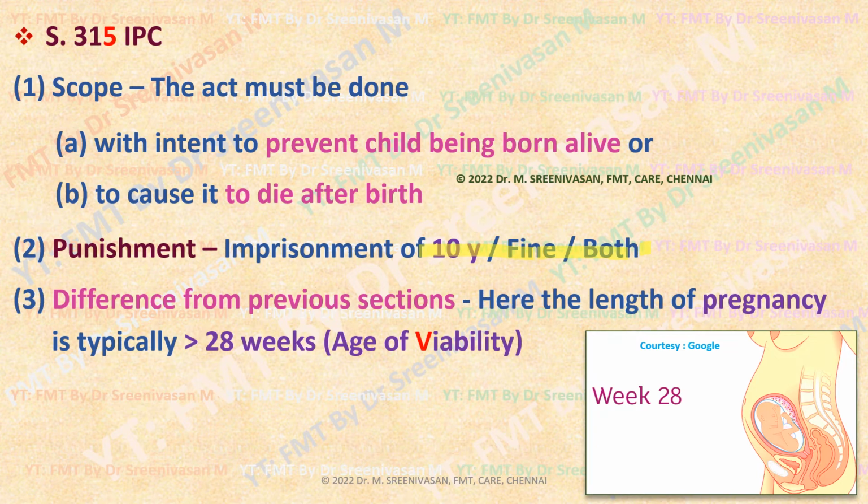If the death of the unborn child occurs prior to, during or after delivery, then instead of 312 or 313, as it is a viable child, capable of survival after birth, the punishment has to be given according to 315.